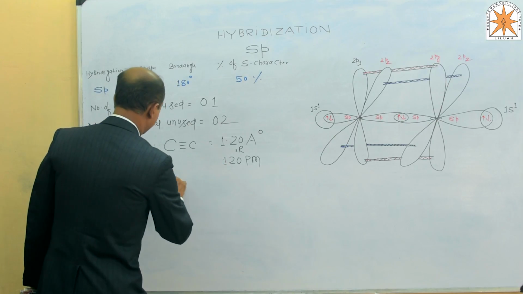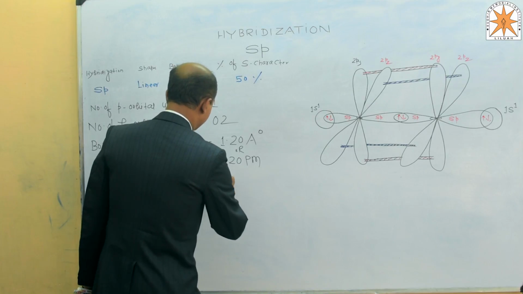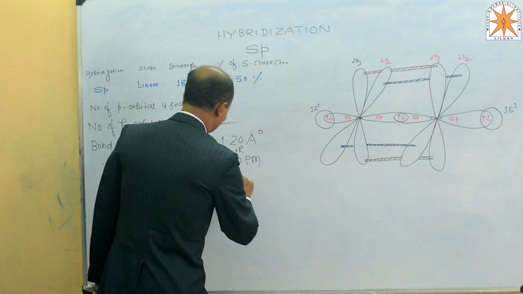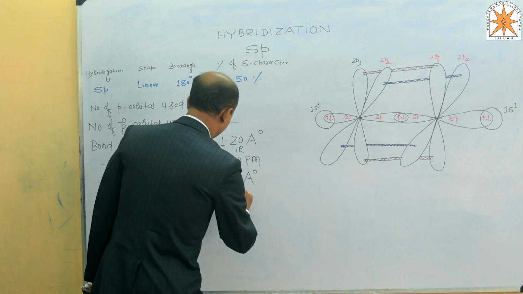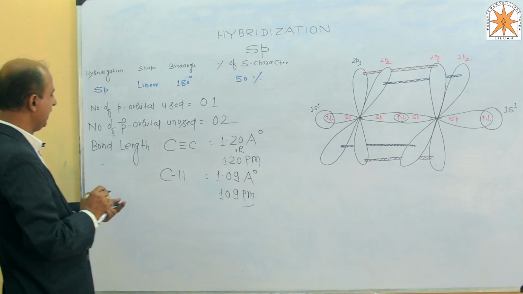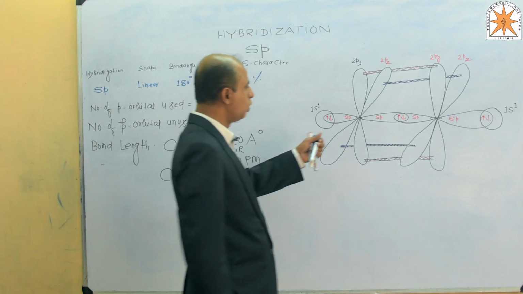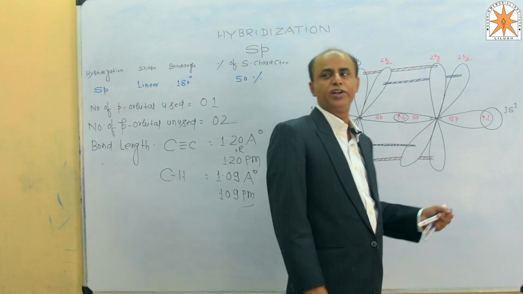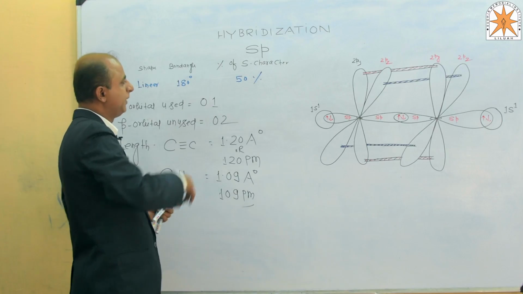Carbon hydrogen single bond will be 1.09 angstrom, and also 109 picometer. So all organic compounds which have a triple bond between 2 carbon atoms must contain sp hybridization. So this is the third type, sp hybridization.